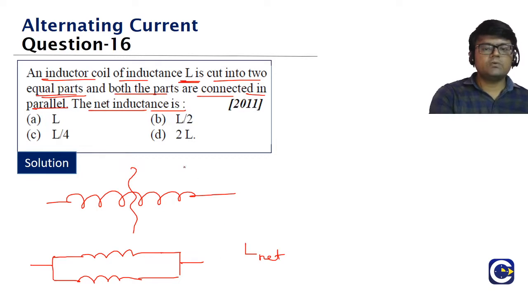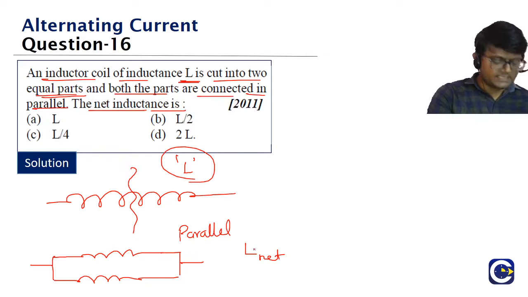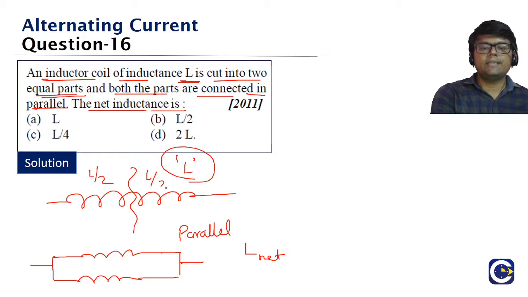Initially, what is the overall value? For the overall coil, the inductance value is L. We have to find the net inductance when we cut it and then put the parts in parallel. Trisha, you are saying C. Okay, Shri, they are also saying C. Guys, remember when we divide an inductor into two parts like this, each part is going to have L by 2 inductance.